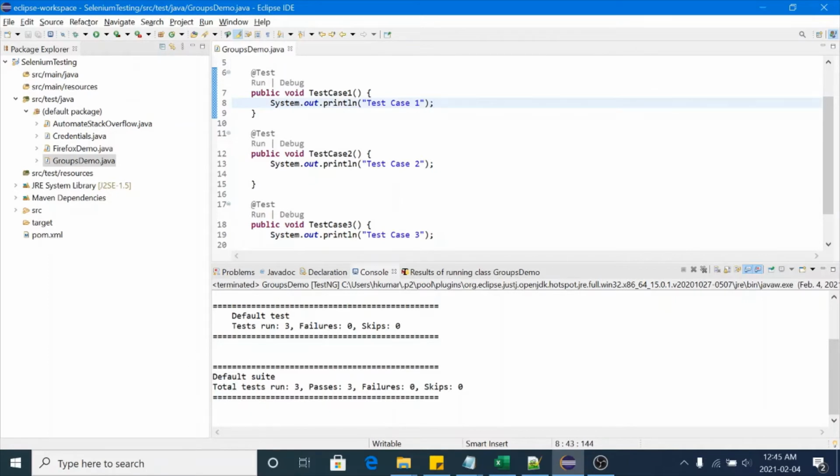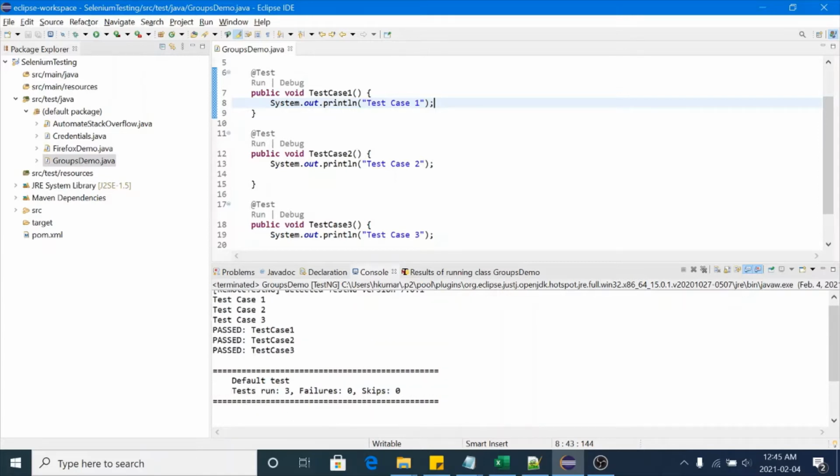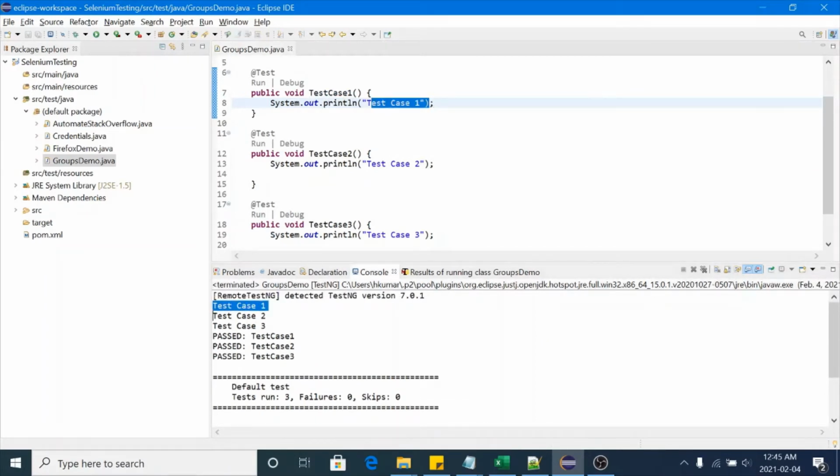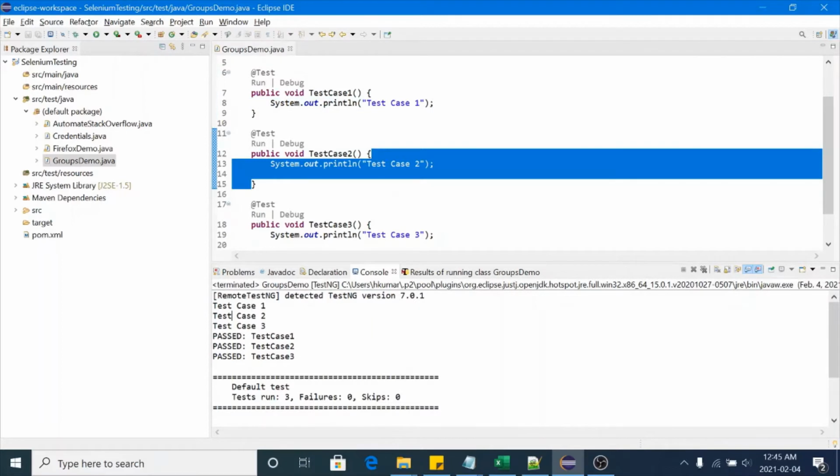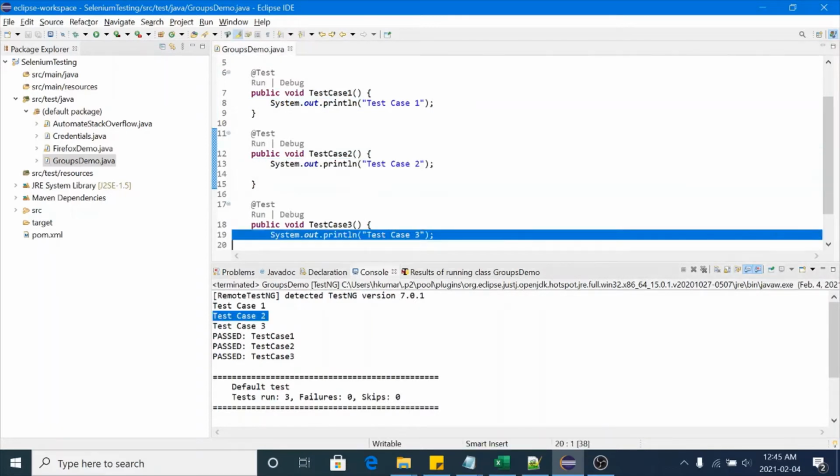It says total test run count is 3 and pass count is 3. You can see the output of the test cases: test case 1 output is test case 1, test case 2 output is test case 2, and test case 3 output is test case 3. So when you run this file, all the test cases get executed by default.